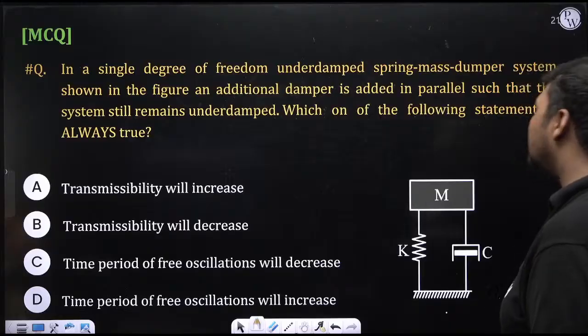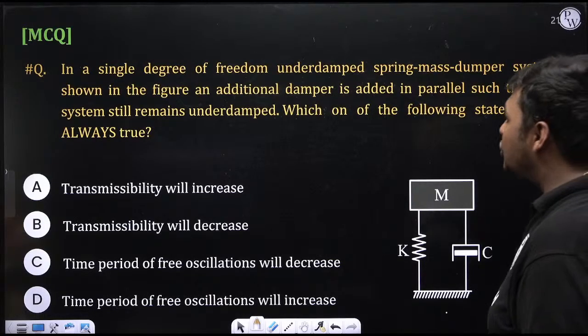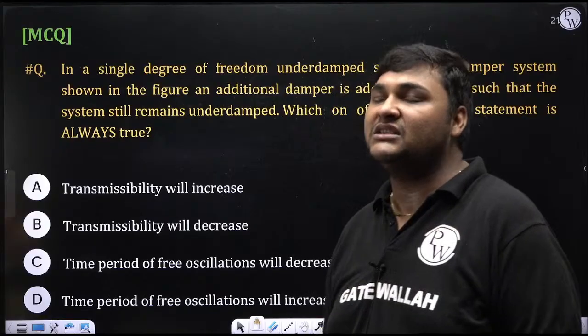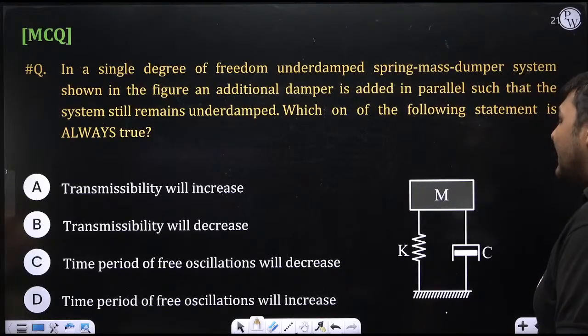First of all, what about epsilon? Here the range of r is not given because the forcing frequency is not given. I don't know whether r is less than root 2 or greater than root 2. If r is less than root 2, what will happen?